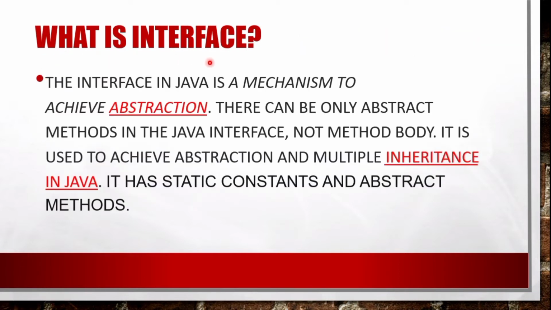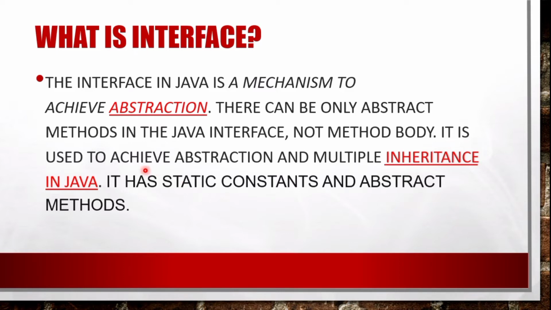What is an interface? The interface in Java is a mechanism to achieve abstraction. There can be only abstract methods in the Java interface and no method body. In an abstract method, we don't have any method body.